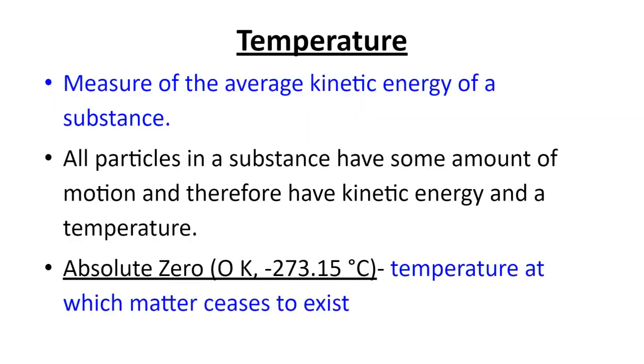When we talk about kinetic energy, we're going to relate it to the idea of temperature. You might think of temperature as how hot or cold something is, but I want you to start thinking about temperature as a measure of the average kinetic energy of a substance. In other words, it's related to how fast the particles are moving in that substance. All particles have some amount of movement. This is hard to imagine.